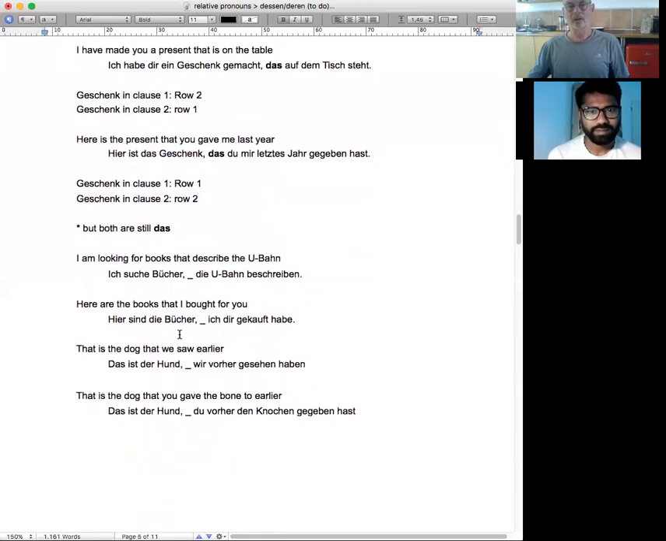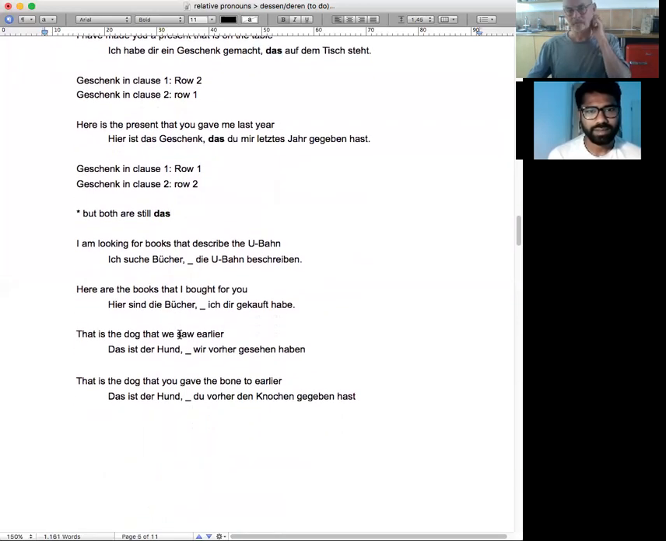I'm looking for books that describe the U-Bahn. Ich suche Bücher, die U-Bahn beschreiben. That's right, die U-Bahn beschreiben. Here are the books that I bought for you. Hier sind die Bücher, die ich dir gekauft habe.